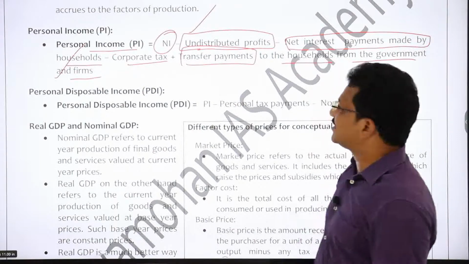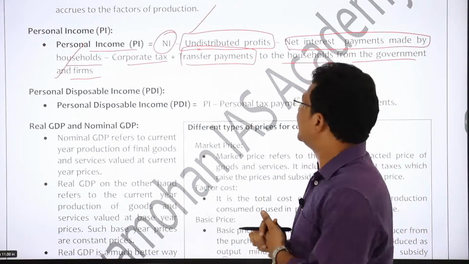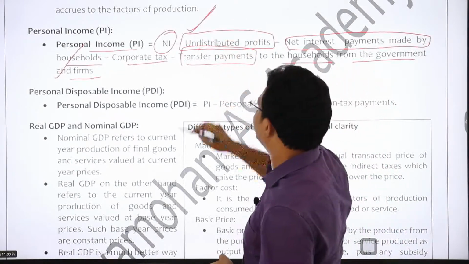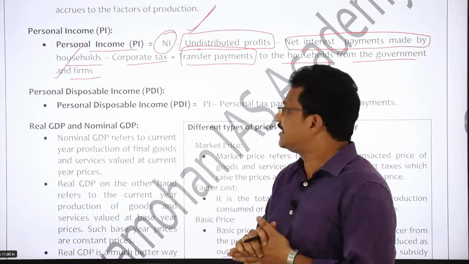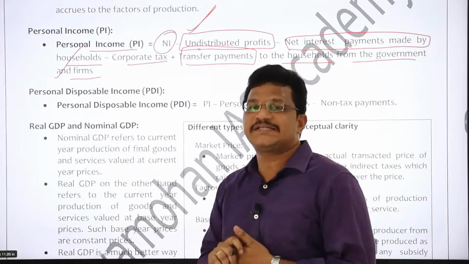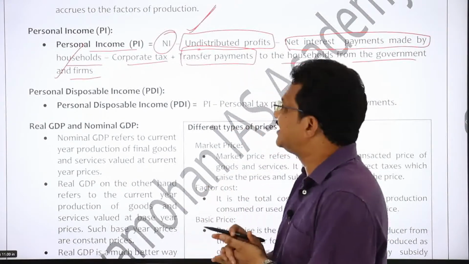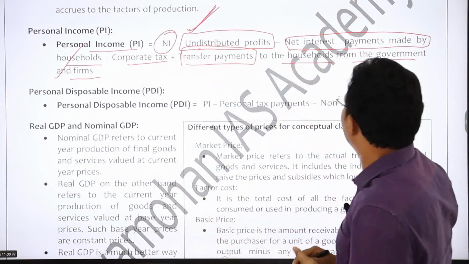Here you observe that certain components we are subtracting from the national income and certain components we are adding. Now if you see undistributed profits, the profits which are generated in an economy and still not distributed, they don't constitute the personal income of the citizens. So we need to remove those undistributed profits.